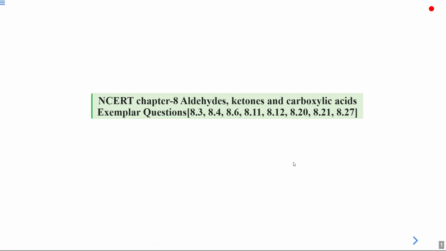Today we are going to solve exemplar questions of NCERT chapter 8, which is aldehydes, ketones and carboxylic acids. So today we are going to solve questions 8.3, 8.4, 8.6, 8.11, 8.12, 8.20, 8.21 and 8.27.